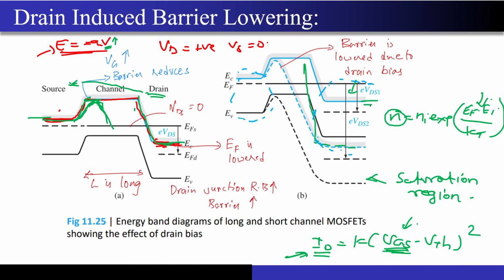And it will actually shape the energy band diagram at the source side, and this is what you are seeing over here. Earlier the energy band diagram was smooth, looking something like this. Correct. But since my channel length has now reduced to a very small value, whatever VDS I will be applying, this depletion region around the drain side and the depletion region around the source side, they will start to interact with each other, and now you will get an effect called the drain induced barrier lowering.